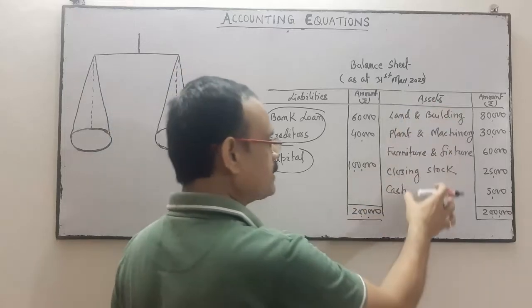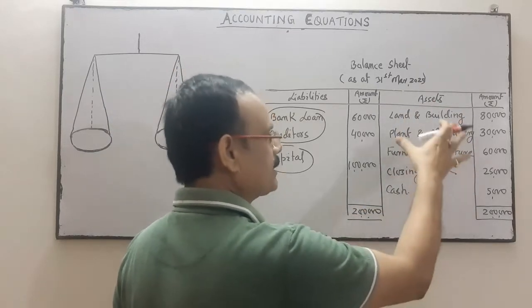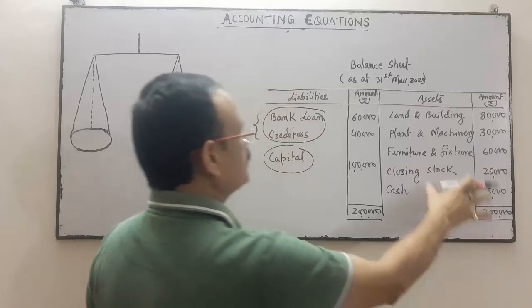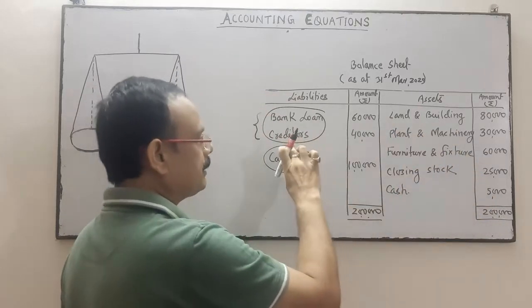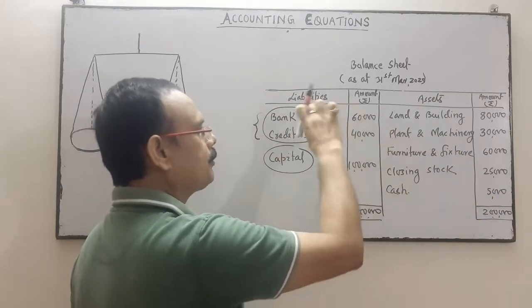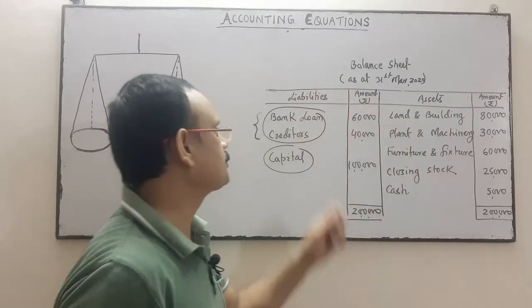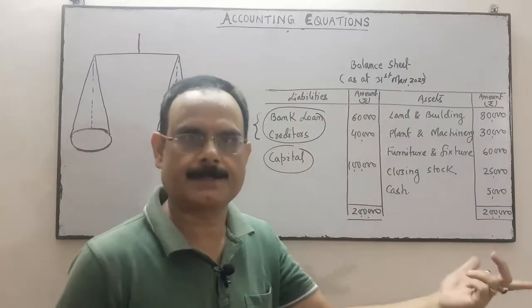These assets are acquired or purchased by the business either from the capital amount or from the external liability, meaning through the bank loan or through the creditors.